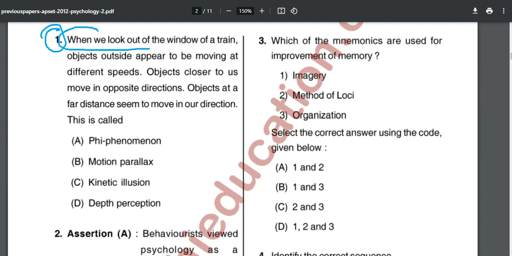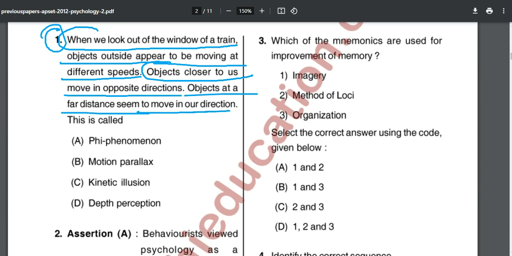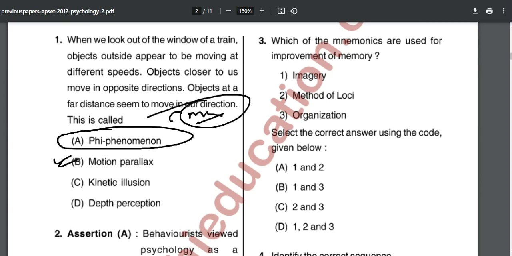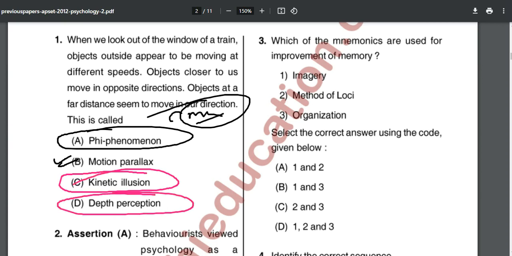Question number 1: when we look out of the window of a train, objects outside appear to be moving at different speeds. Objects closer to us move in the opposite direction, and objects at a far distance seem to move in our direction. This is called, what is this? This is your motion parallax. This is not the phi phenomenon, which was given by Max Wertheimer, and it is not kinetic illusion, and also not depth perception.